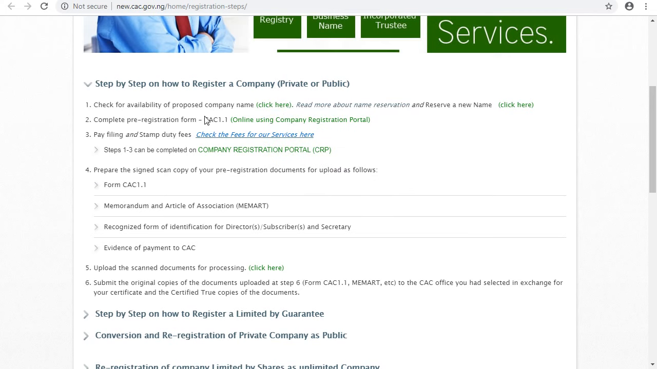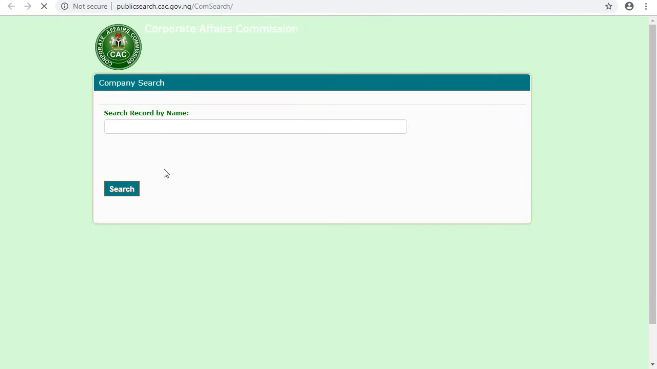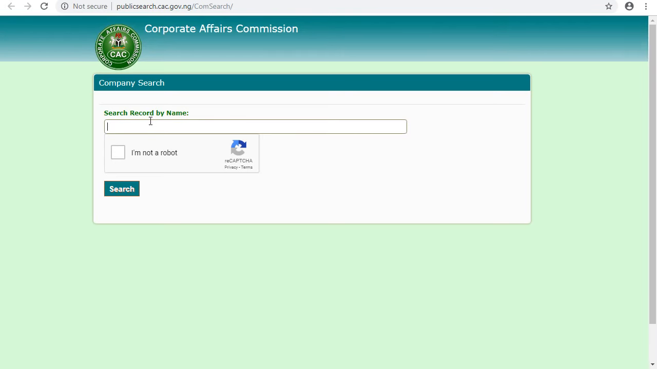If you want to check availability of a name, just click on this particular link which I've just clicked, that's coming up now. So here you search the company you want to register. Let's say you want to register, what name do I call now? Okay, let's say Classic Vintage, for example. You have to select this to show that you're not a robot.